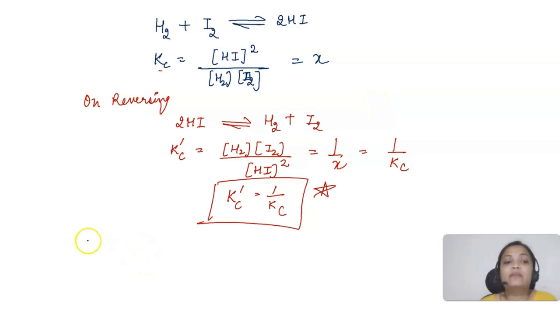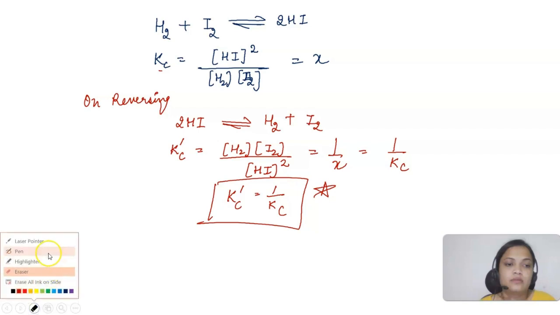Now let's say I am multiplying this with any number. If you multiply it with any number, let's say I'm dividing it with 2. Okay, let's divide the reaction with 2. Not this one, the original one. We have to divide the original reaction. That's what we are taking. All right.